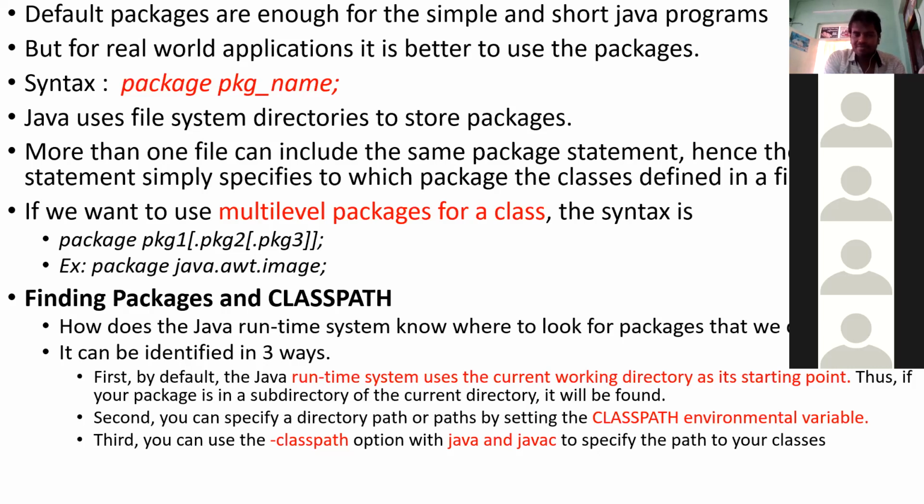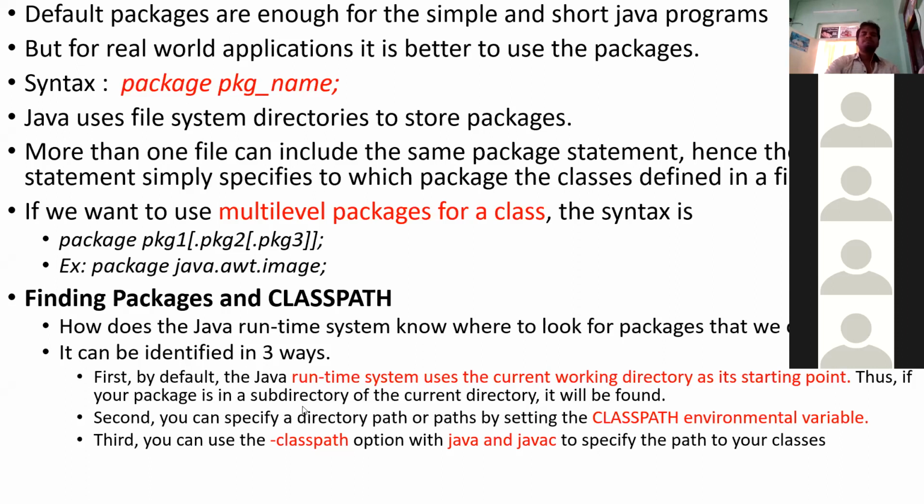That's why class path, execution and compilation are very important. Here the first thing you should know is how the Java runtime system knows the package, how it identifies it. It can identify it in 3 ways. See here, I mentioned these 3 ways.